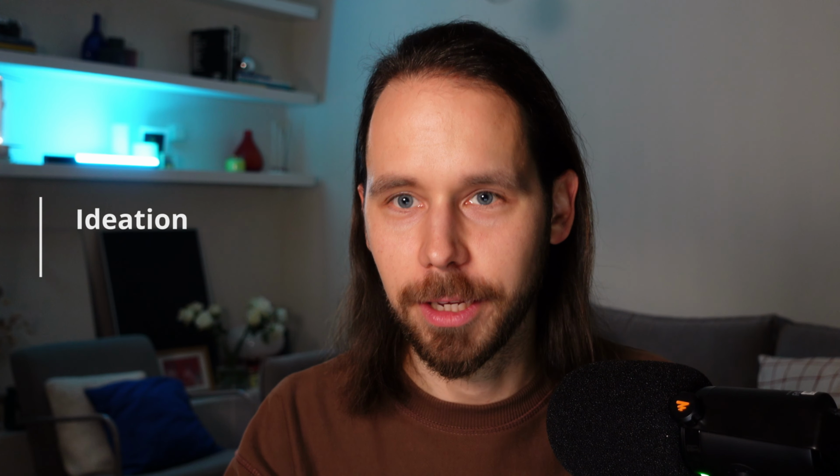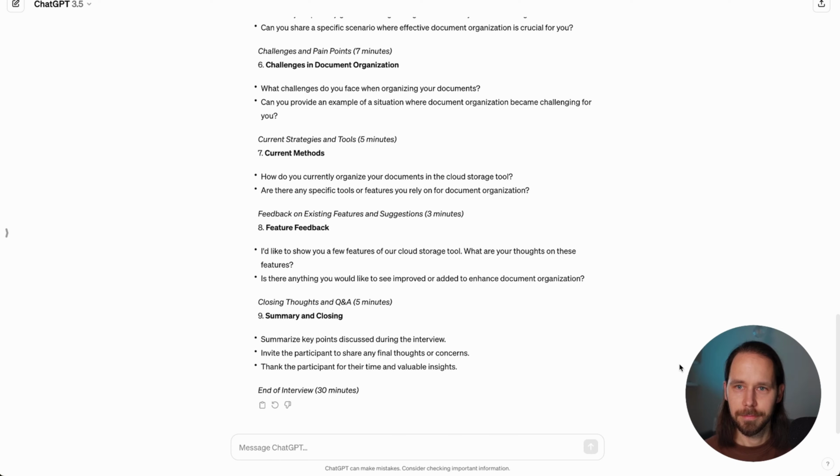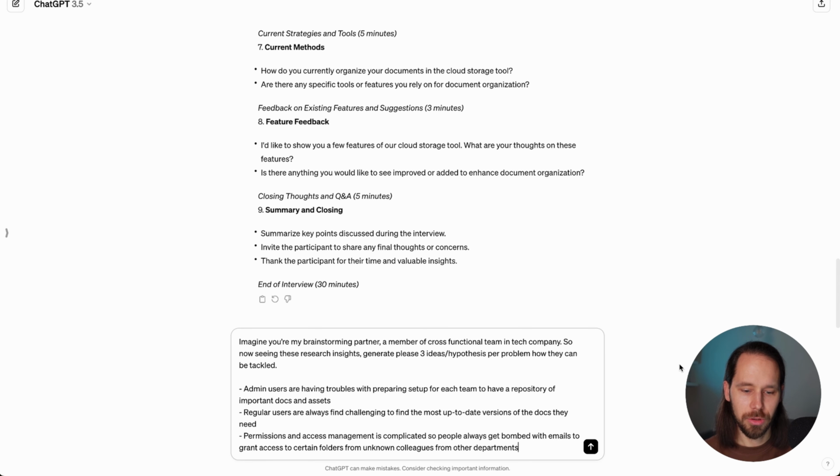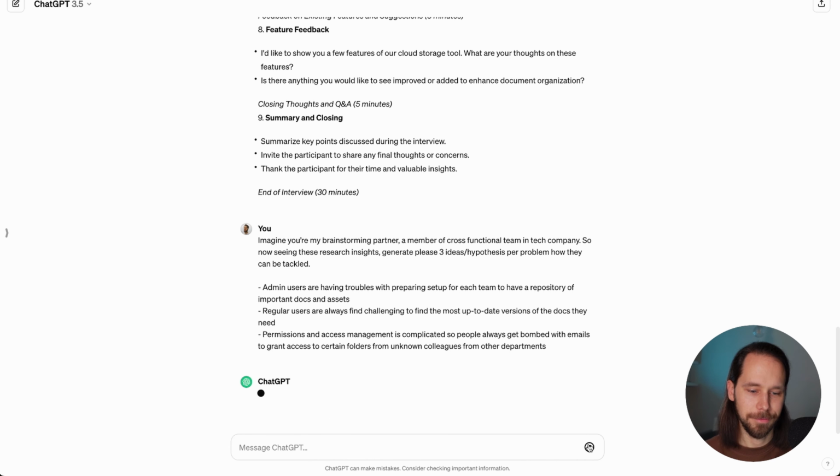And also Chat can help with ideation. So now I'm taking the results of the research, the summary of the main learnings that we got, and I'm asking Chat to be my brainstorming partner and a member of a cross-functional team in a tech company. Seeing these results, I want to ask Chat to provide three ideas and hypotheses per problem that can be tackled. So let's see how it works.